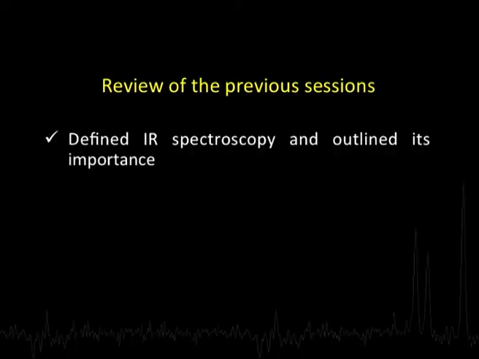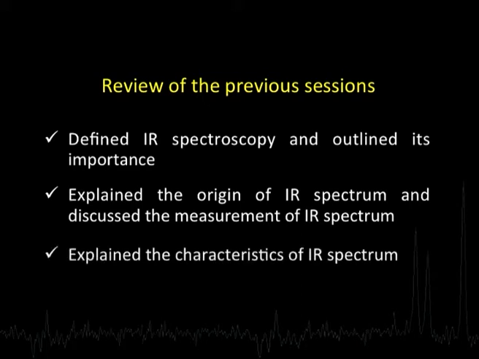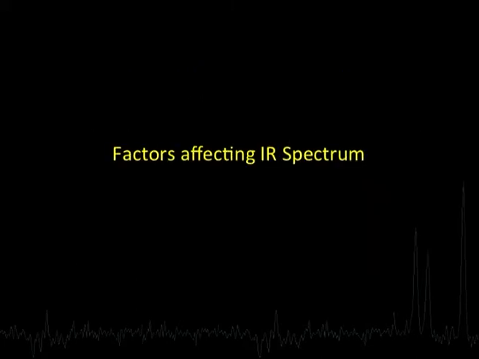Okay. Now, let us quickly recall what we have done so far. We have started by defining what IR spectroscopy is and outlined its importance. Thereafter, we explained in detail the origin of IR spectrum and discussed the measurement of IR spectrum. We talked about the spectrometer used. And of course, we did talk about the kind of sampling devices used for different kinds of samples. Then we explained the characteristics of IR spectra, and having done all that, now let us move further and see what are the factors that affect IR spectrum.